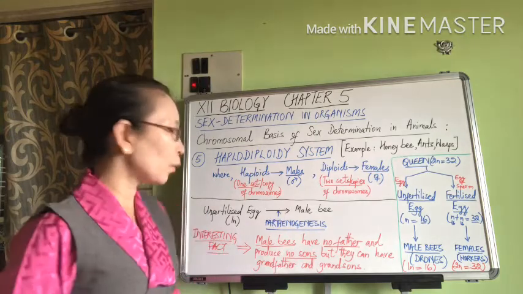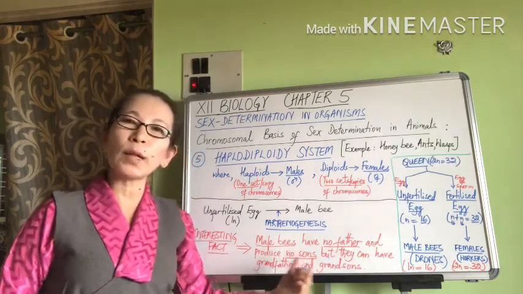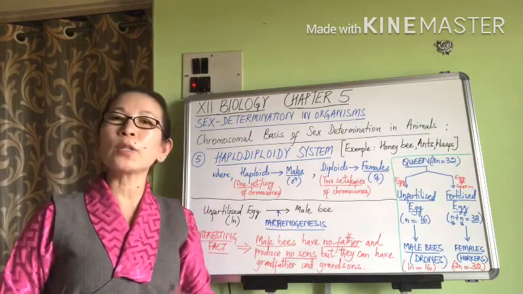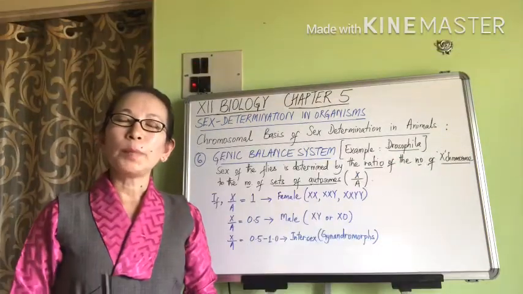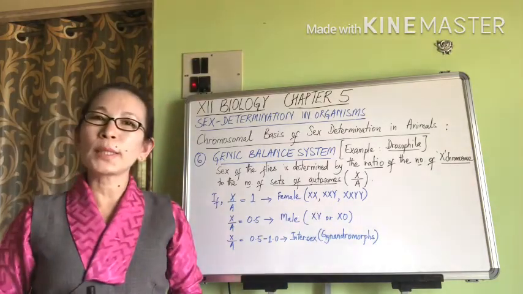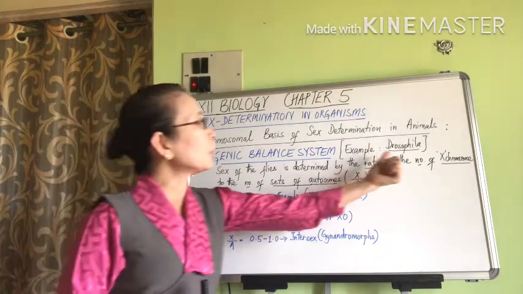So in this way, we say that male bees have no father and produce no sons, but they can have grandfathers and grandsons.